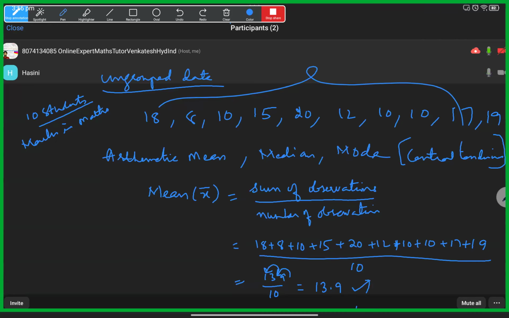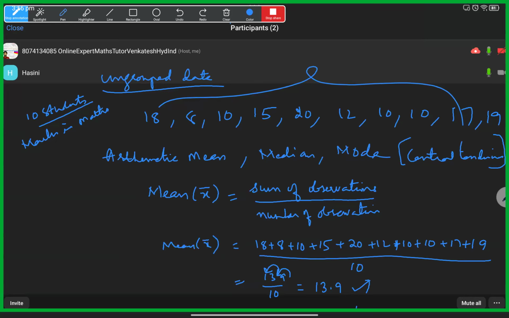Out of 10 students, on an average, students score 13.9 marks out of 20. The class average of these 10 students is 13.9. On an average, every student could get 13.9 marks. That is the mean.